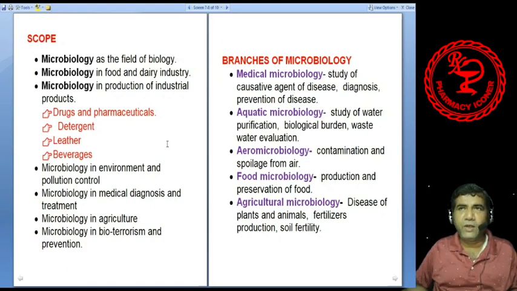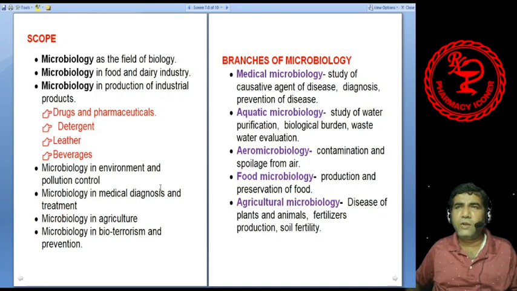Beverages, different types of alcoholic and non-alcoholic beverages are produced by microorganisms. Alcoholic beverages like different types of alcoholic drinks like beer, then whiskey, wine, etc. They are produced by microorganisms. They contain ethyl alcohol. And non-alcoholic beverages like lassi or buttermilk, etc. are also produced by microorganisms.